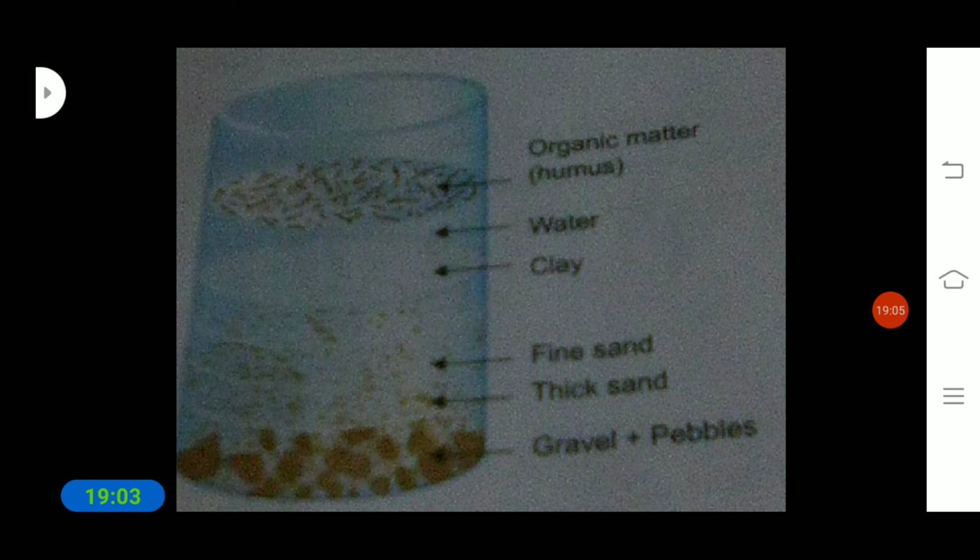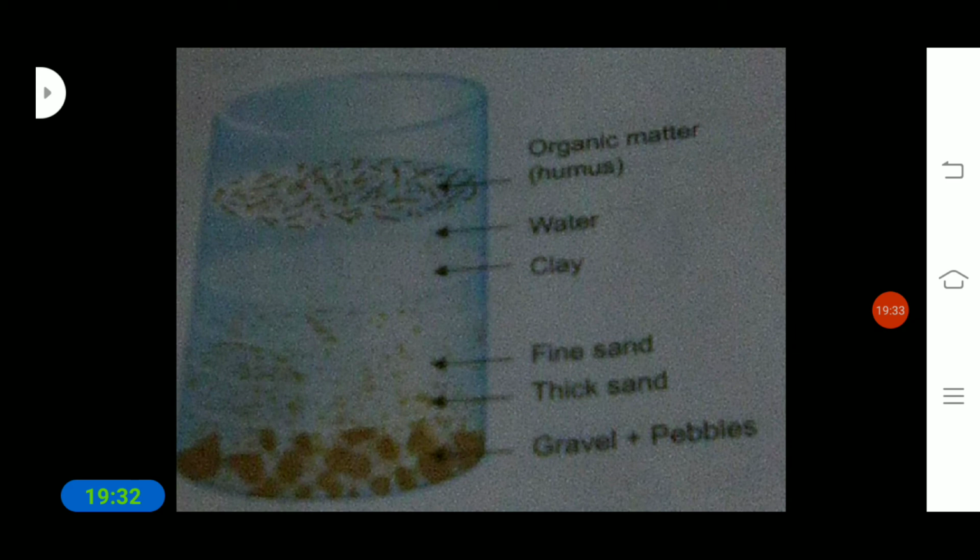Okay, take a glass of water, take a glass, and in that you add what? Pebbles. Afterwards you add thick sand, and then you add fine sand. After that you add clay and water, then you add organic matter. So this glass shows the different layers of the earth.